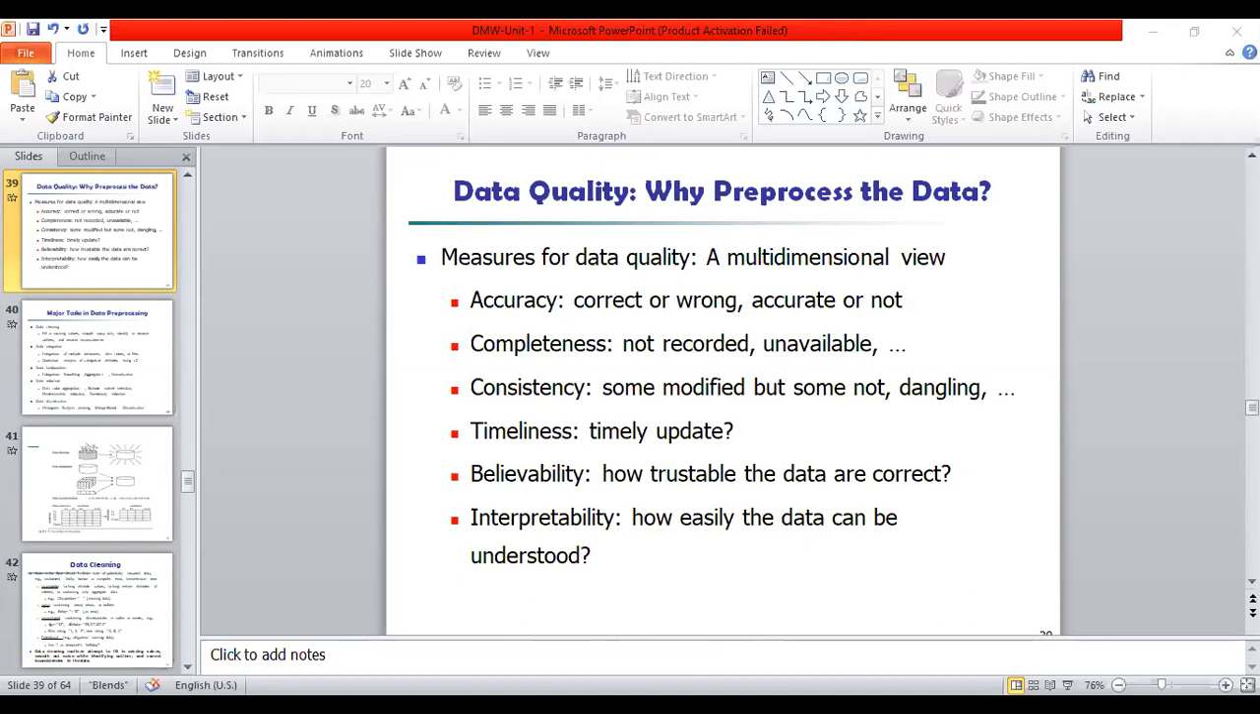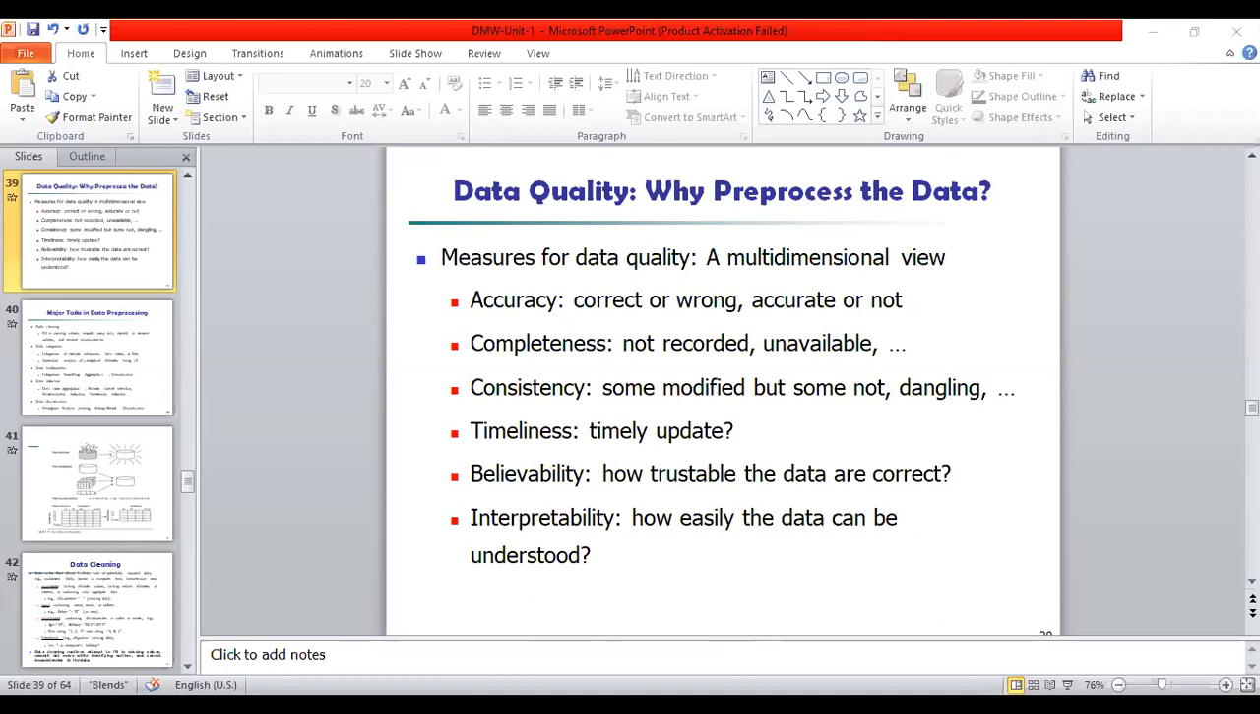We need to carefully inspect the company's database and data warehouse, and identify and select the attributes or dimensions to be included in the analysis, like item name, price, units sold, etc., right?